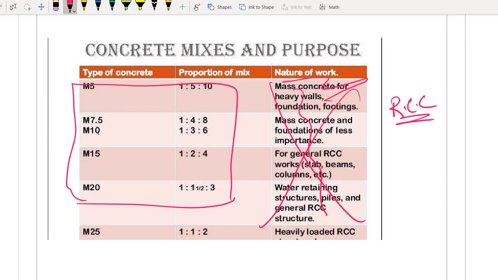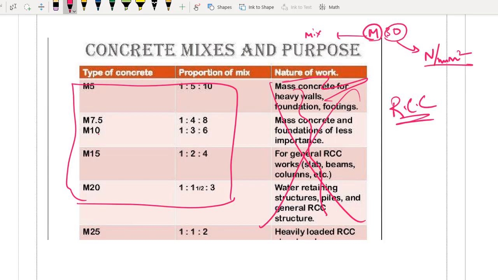ठीक है. So we will study based on different exposures. What is the concrete which you have to use? That table will be very important. But now you have to remember what is the different proportions of concrete we have. Okay, we can have any number of proportions. For example, let us say M30 हो गया. M stands for mix. Okay, you are mixing the concrete, right? And 30 stands for its compressive strength. 30 Newton per mm square.